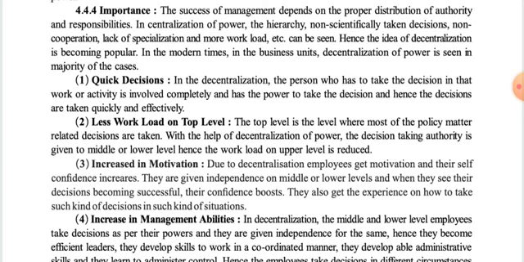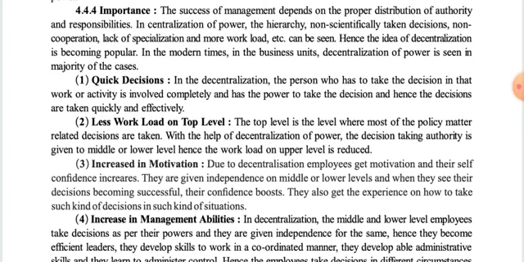Hence, due to the limitations of centralization of power, the idea of decentralization is becoming popular. So nowadays, the majority of organizations are focusing on decentralization of power instead of centralization. In modern times, in business units, decentralization of power is seen in the majority of cases.